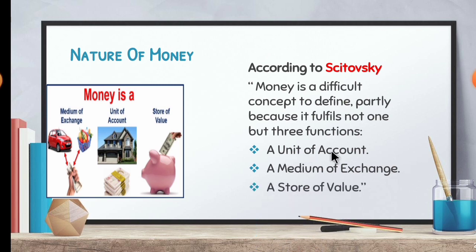Unit of account means using money we can buy a property. The second one is a medium of exchange. By giving money you can buy a product, so it acts as a medium of exchange. And the third one is a store of value, that is, we can save the money for our future expenses. So money is a difficult concept to explain because it performs three functions.